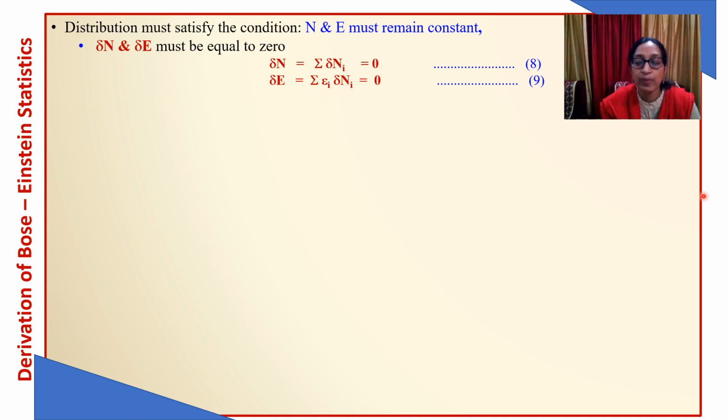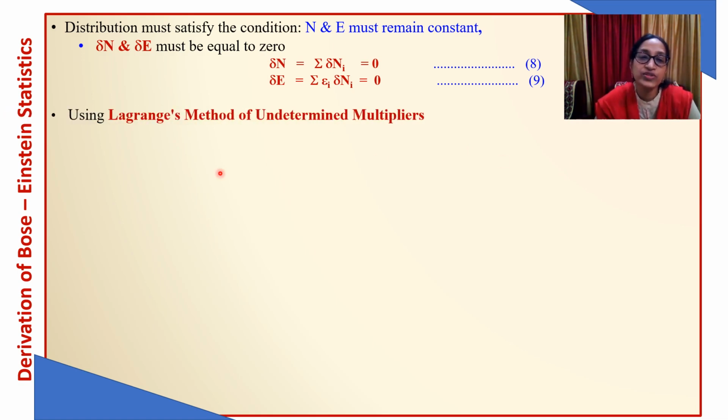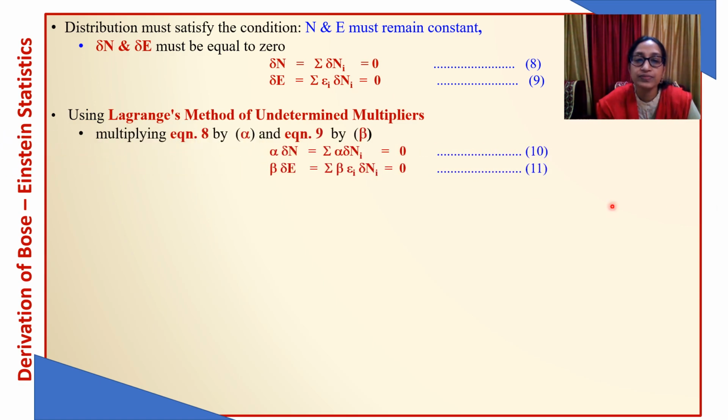So whenever we have this type of constraint and we have to solve, we will use the Lagrange method of undetermined multipliers, which we have also seen in the Maxwell distribution law. What we have to do is that we have to multiply this equation 8 by alpha and equation 9 by beta. Let's see what we get. So we have multiplied equation 8 by alpha and equation 9 by beta.